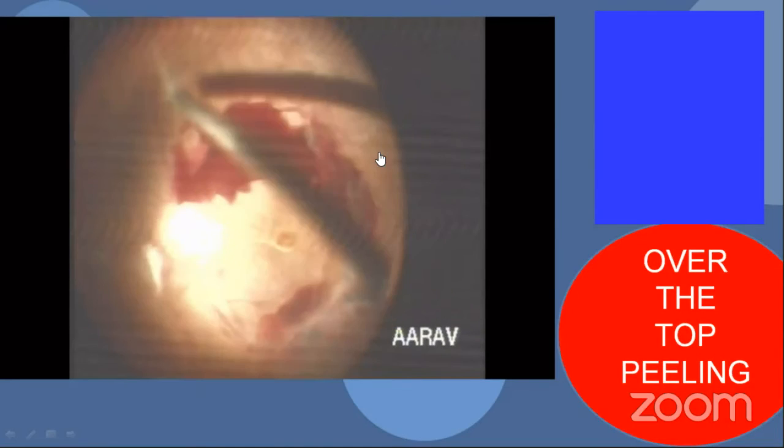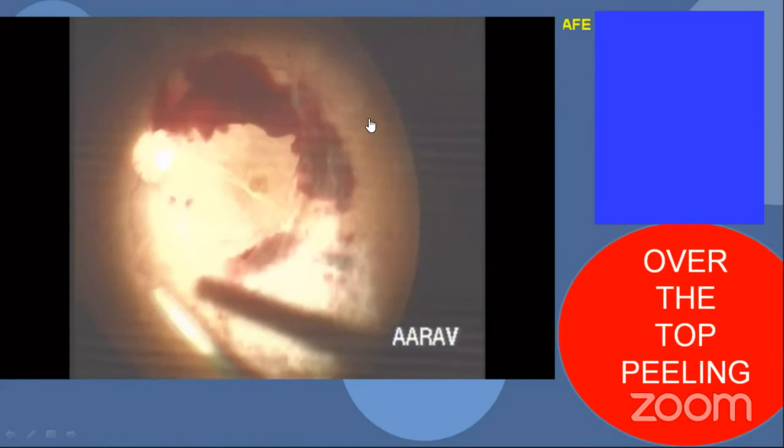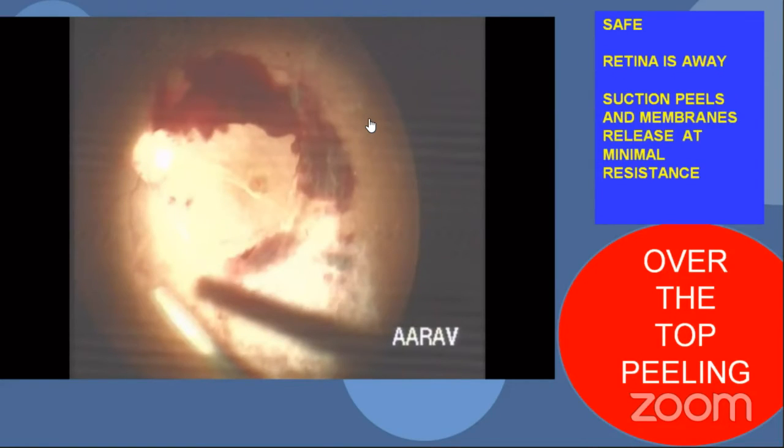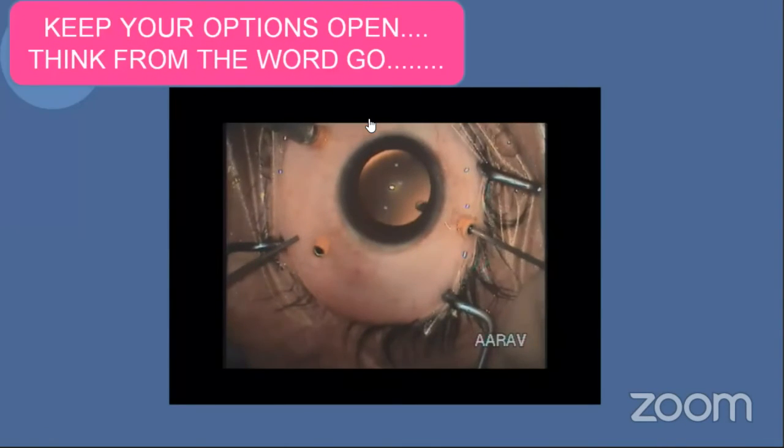It makes the job easy, and it actually makes it safe also, because you don't have retina coming into your cutter. And the retina is always away. Suction actually causes a lot less traction on the retina and prevents breaks. And it maintains the plane of dissection. And keep your options open.